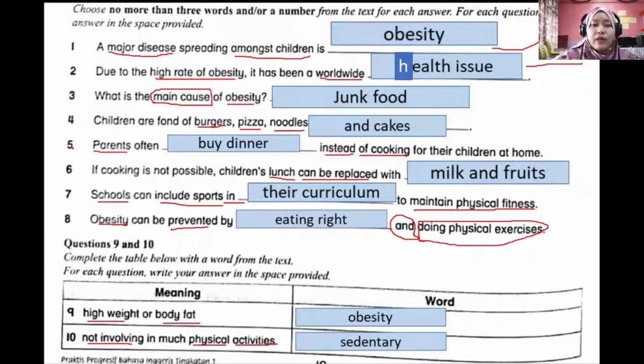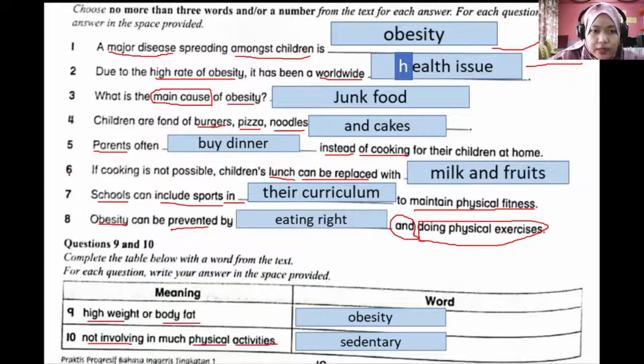For question number 5, parents often what, instead of cooking for their children at home. So the clue here is instead of cooking. What do the parents often do? The parents often buy dinner instead of cooking for their children at home. So this is another way of parents preparing food for their children. Instead of cooking, they just buy dinner for their children. It is clearly stated here in the passage.